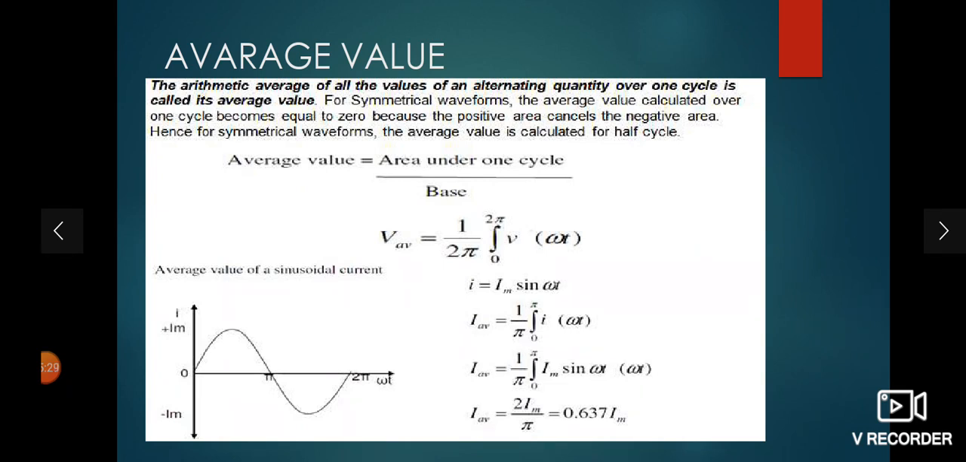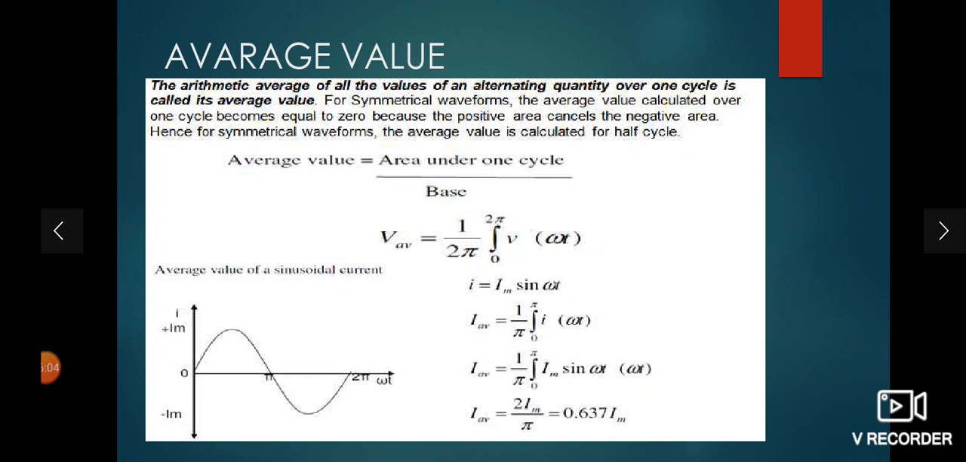As we know, the voltage for AC is Vm sin omega t, and the alternating current equation is I equal to Im sin omega t. So how can you take the average? Average is equal to the integration from 0 to pi of I d theta, or you can say I d omega t, divided by the base of the half cycle, that is pi. So I average is equal to 1 upon pi, integral from 0 to pi of I d omega t, meaning integrate with respect to omega t.